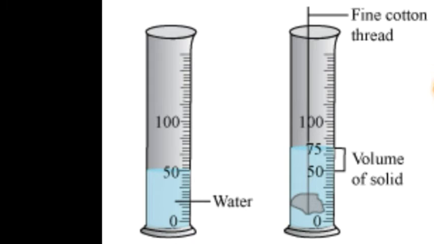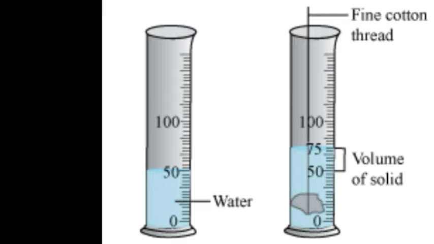Now here is an activity to measure the density of an irregular solid. Now what is an irregular solid? It is an irregular shape. Here we have taken a stone and we have to measure the density of the stone. So things needed are a measuring cylinder. This is a measuring cylinder, and this is a stone, this is a thread, and water, and we need a beam balance.